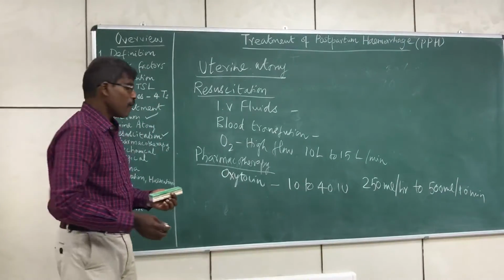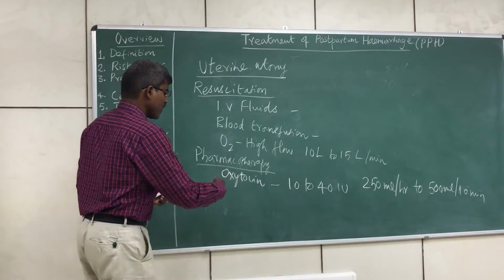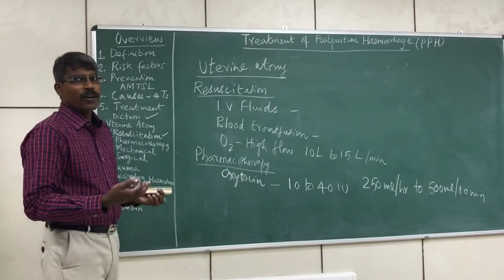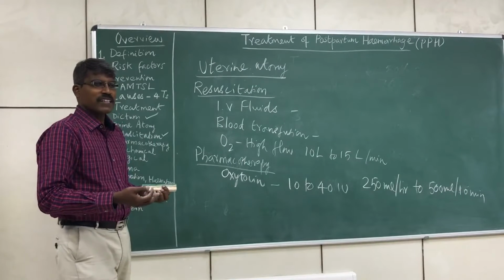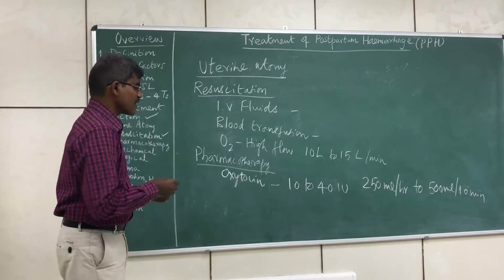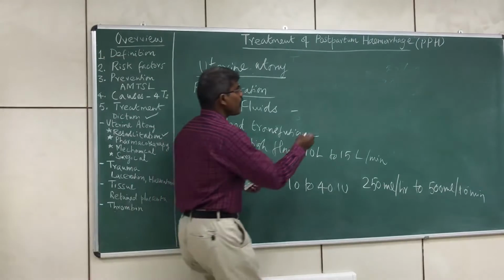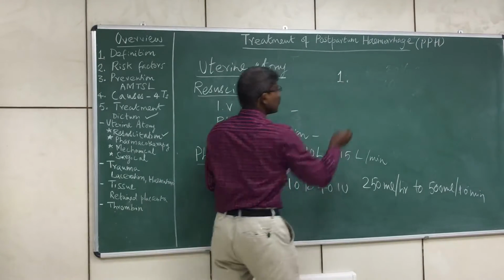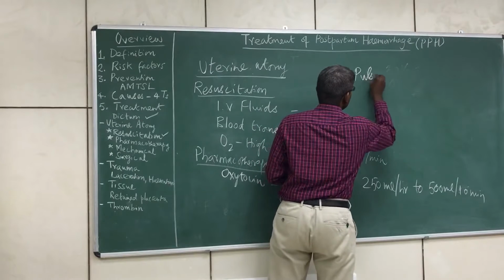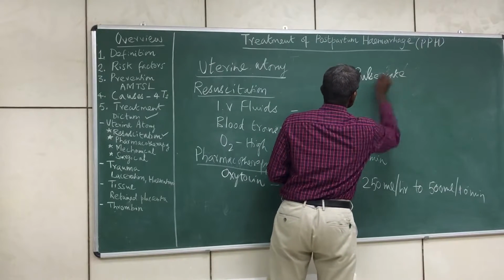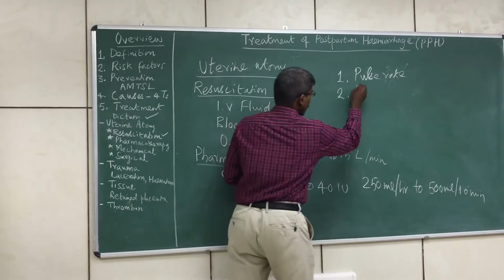Now, once we start giving pharmacotherapy, what are the parameters which we have to monitor so that we can know whether the case is improving or not? First is the pulse rate. The second is the blood pressure.